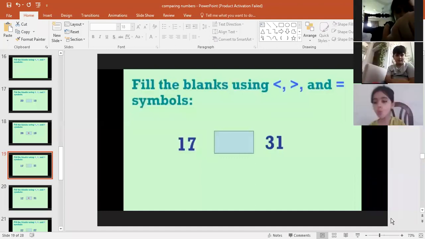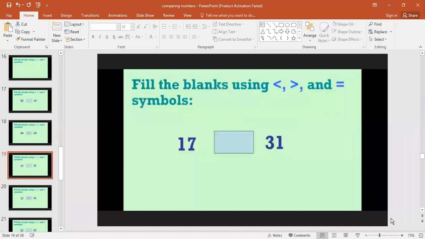Let's see, are you giving the right answers or not? Let's check. Okay, let me tell you. Here you can see that 17 is less than 31, or 17 is smaller than 31.